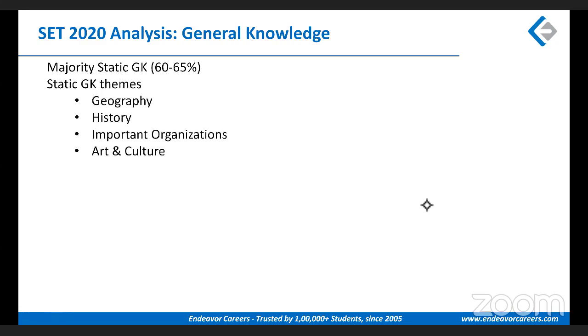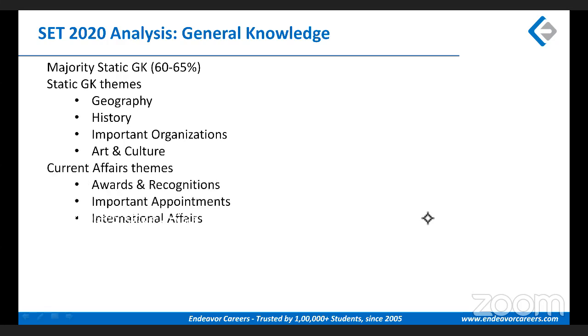Now looking at general knowledge. This is going to be the game changer. Almost 60 to 65% of the questions in this section were static. So, static GK covered a vast variety: geography, history, important organizations, art and culture, dance forms. In current affairs, it covered awards and recognition, important appointments, international affairs and sports.